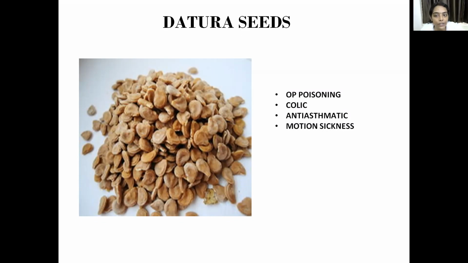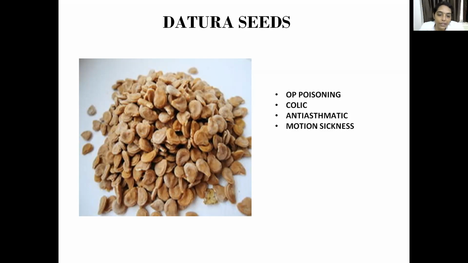Otherwise, you can also write colic, and it can be used as an anti-asthmatic. But the use of atropine for colic and asthma also is very less because there are better drugs available. So the most important use here will be organophosphorus poisoning. Okay. Then we have scopolamine, that is also obtained from datura seeds. So scopolamine is used in motion sickness.